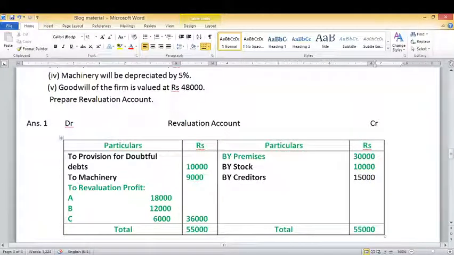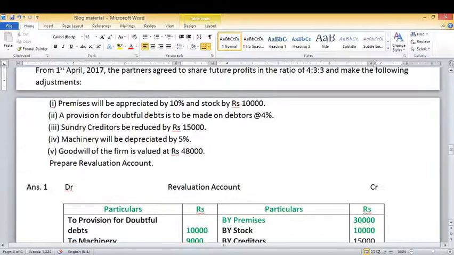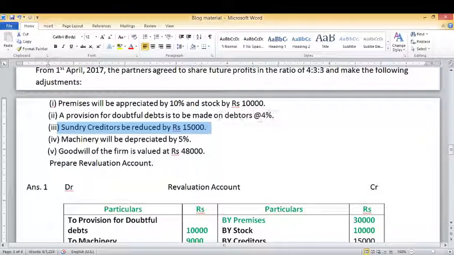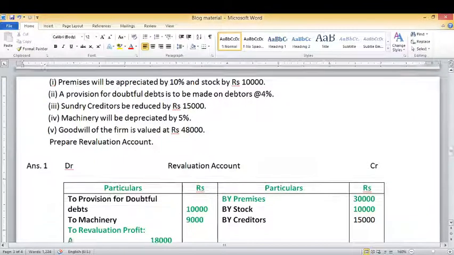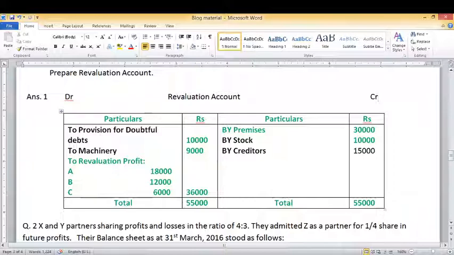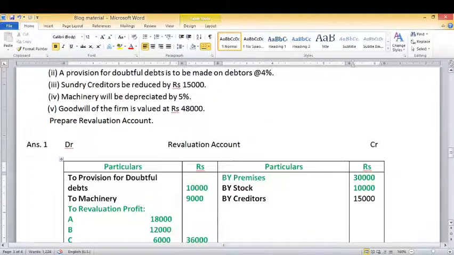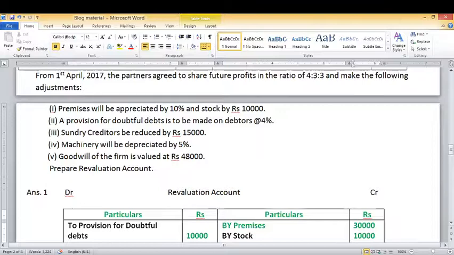Right? Now next adjustment. Sundry creditors be reduced by 15,000. So there is a reduction in liability. Reduction in liability, it is a case of profit, right? So we will record it on the credit side of the revaluation account by creditors, and under the amount column we will write 15,000.